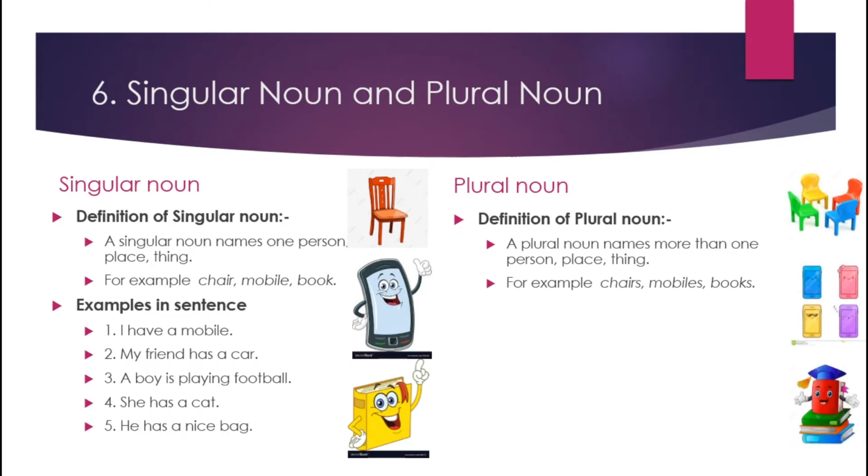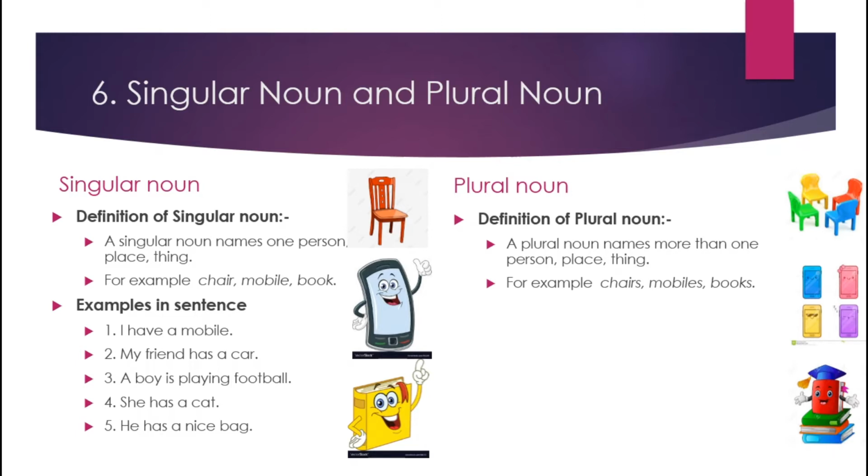So here you can see chairs, not one chair but there are 4 chairs, there are 4 mobiles and there are 4 books. So more than one thing is there, it means they are plural nouns. And generally we add s at the end to make a plural noun.